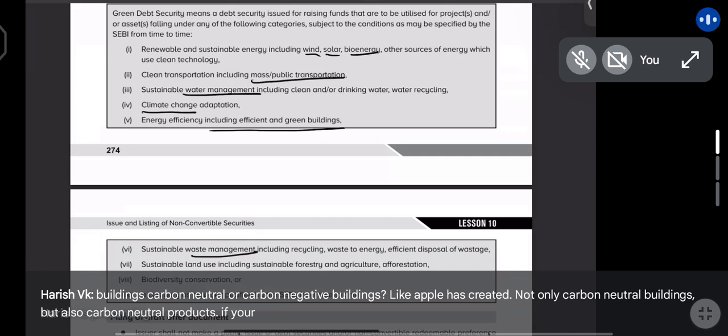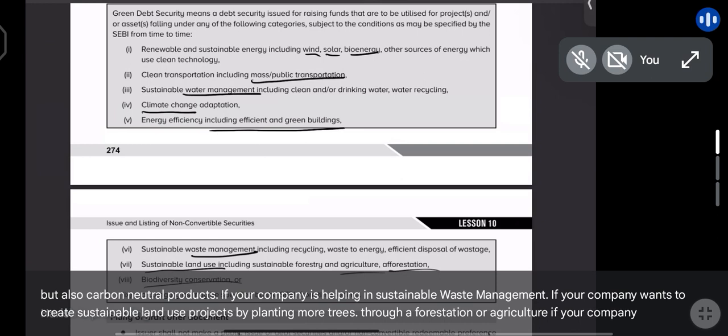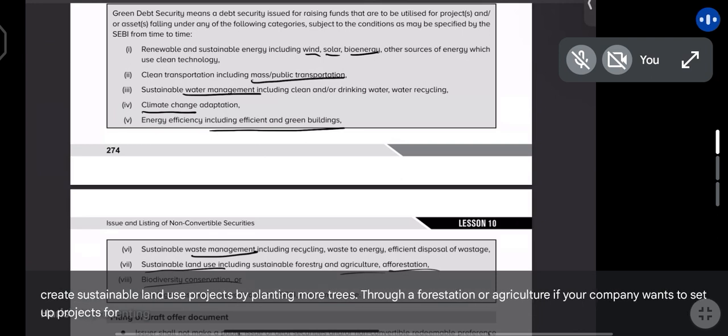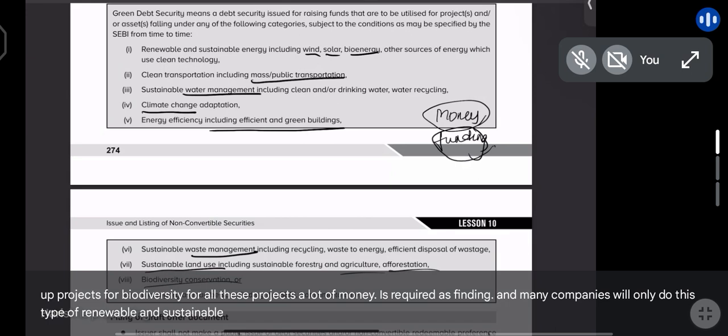If your company is helping in sustainable waste management, if your company wants to create sustainable land use projects by planting more trees through afforestation or agriculture, if your company wants to set up projects for biodiversity, for all these projects, a lot of money is required as funding. And many companies will only do this type of renewable and sustainable energy projects if they are getting extra incentive